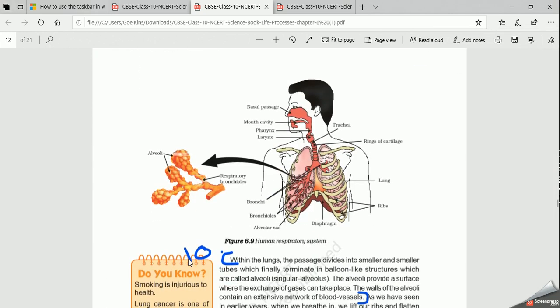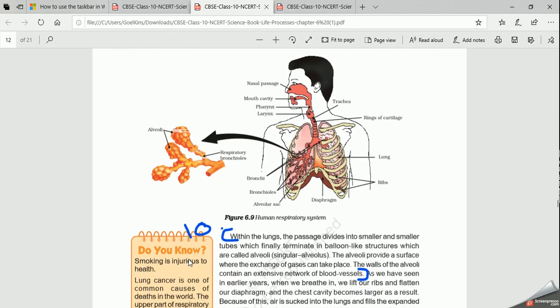Now, this is the first step of the working of our respiratory system: we breathe through the nostrils. When we breathe through the nostrils, in our nasal passages, the hair present filters the air, and mucus traps all the impurities that have gone into our nose.